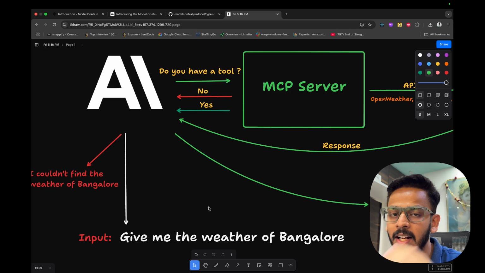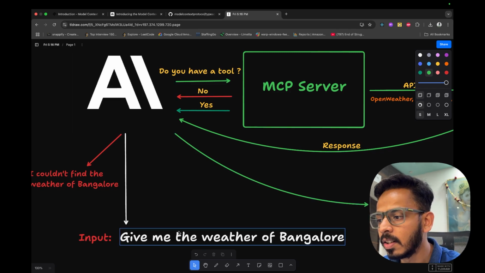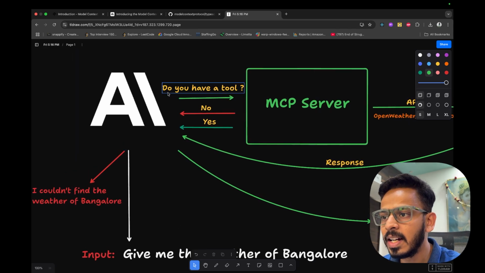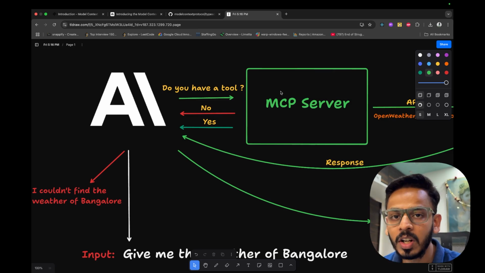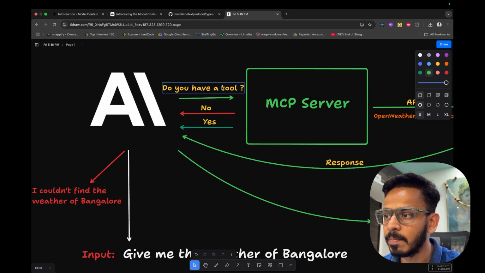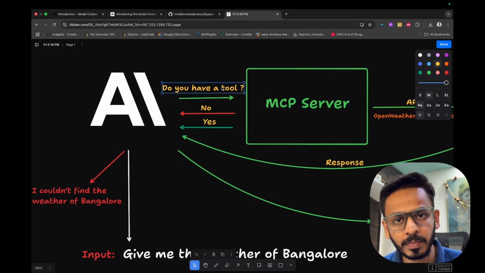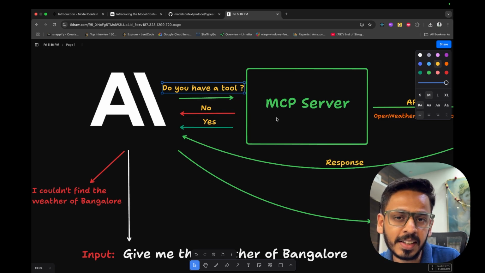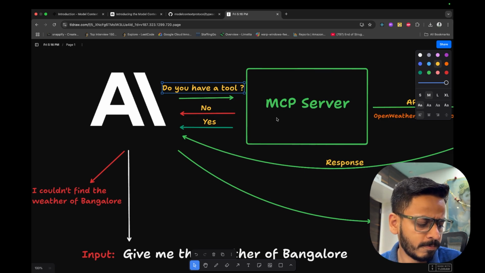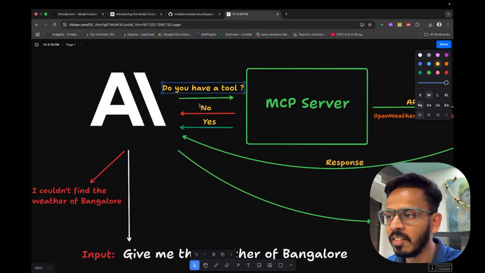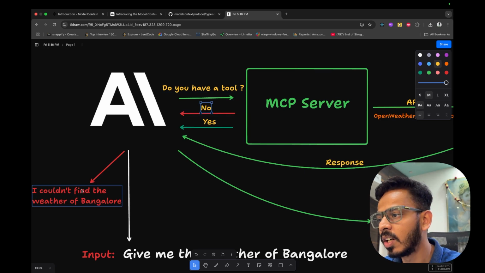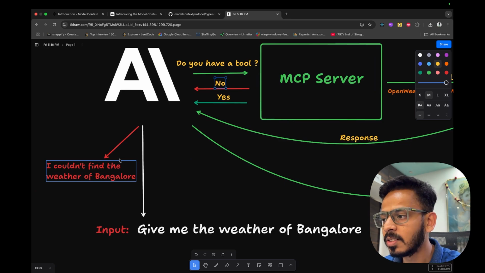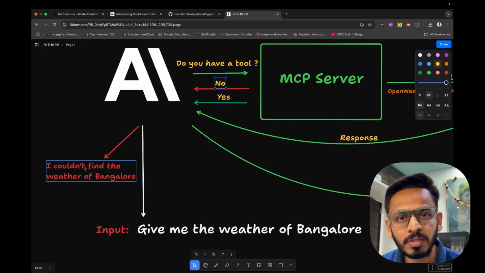Now what it will do is it will take the input query and it will make an API call, or it will ask the MCP server, do you have a tool? Okay, what the MCP server will do is check, okay, do I have a tool for getting the weather data? No, I don't have the tool. So if it gives a no as a response, what will the LLM give us? I couldn't find the weather of Bangalore.